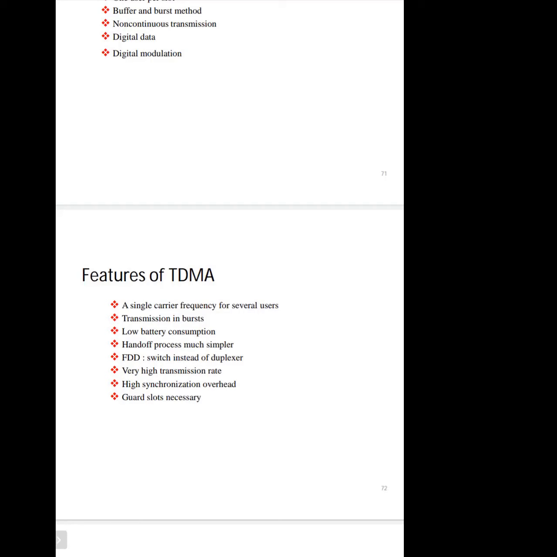So every time slot is separated from another time slot by a guard distance or guard slot. In this way their frequencies cannot interfere with each other, and there is no crosstalk in TDM. That's why TDM is the preferred multiple access technique over FDM.